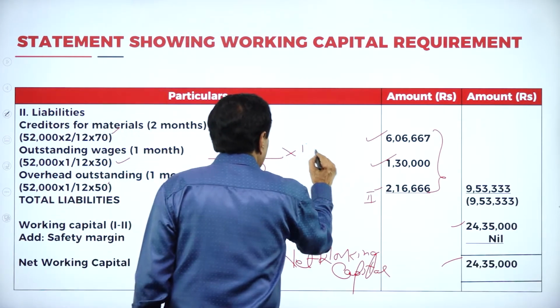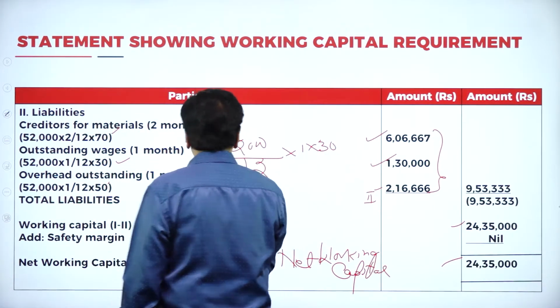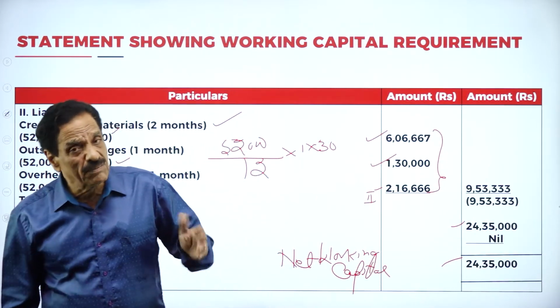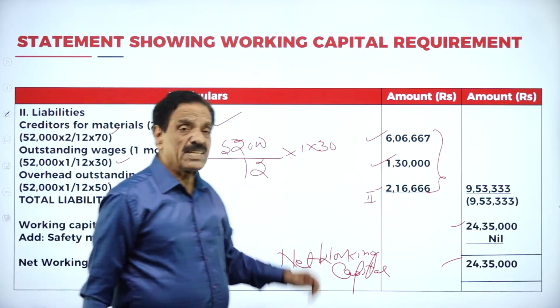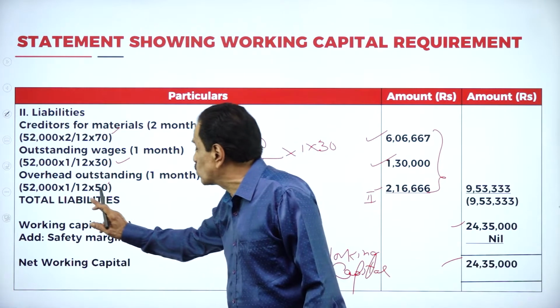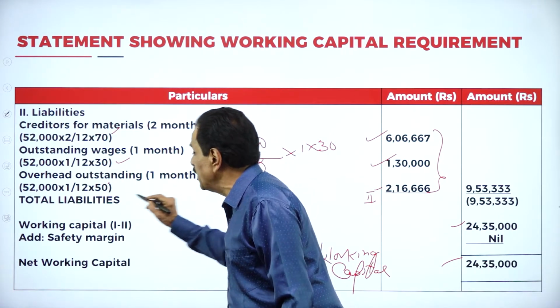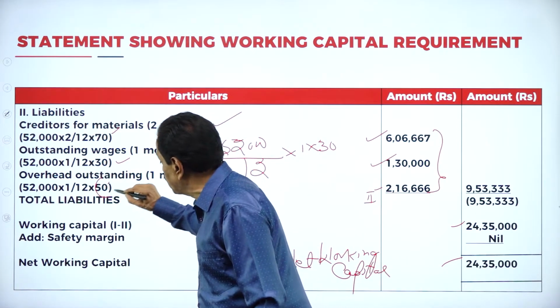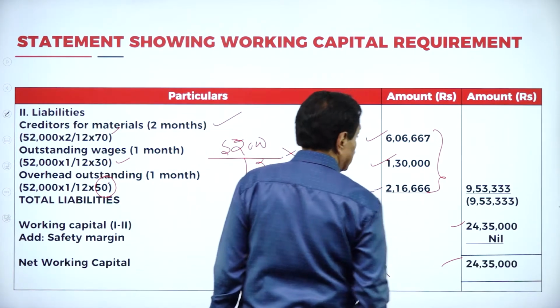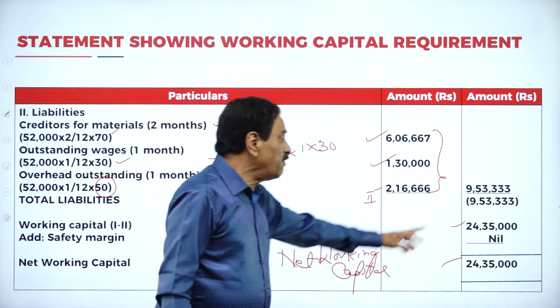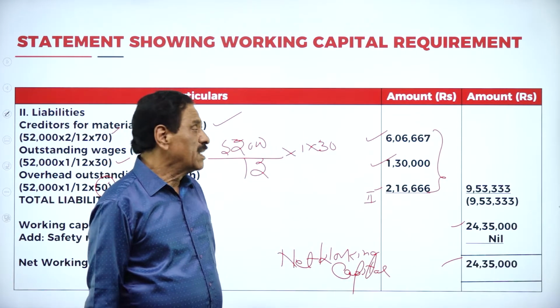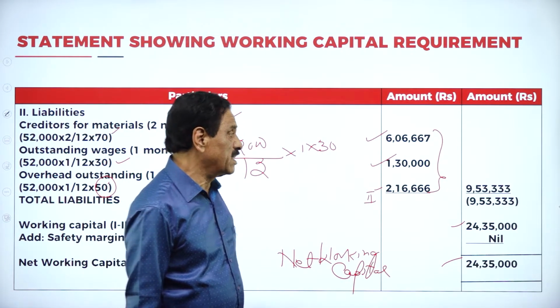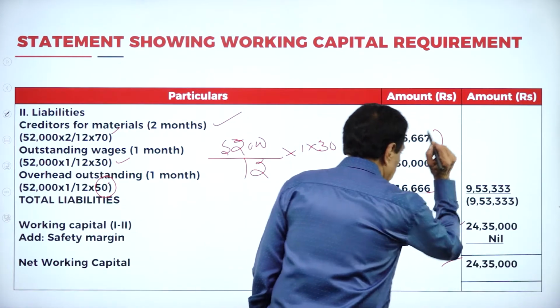What's the rate? 30 rupees. We can do it also: 52,000 divided by 12 into 1 month. What's the rate? 30 rupees. Same thing goes for outstanding, 1 month. 52,000, 1 month, 1 by 12. What's your cost price? 50. It works out 2,16,066. If you add the figures, it will come 9,53,330. This is your liability.